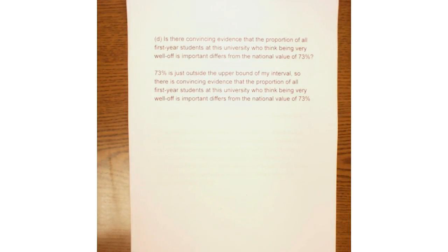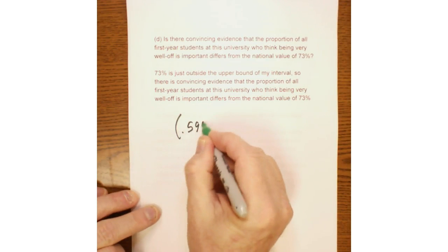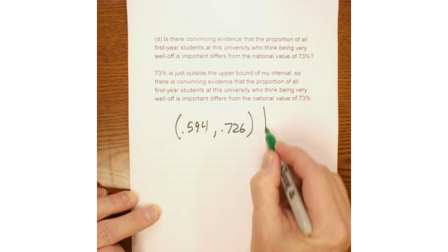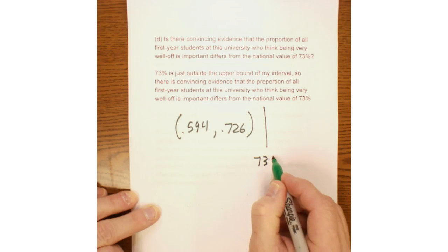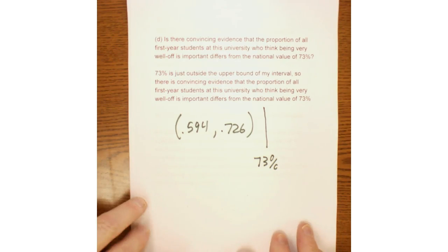Is there convincing evidence? Well, in our sample, going back to 0.594 and 0.726, 73% is just outside of the upper bound of our confidence interval. So since it's just outside our confidence interval, yes, there is convincing evidence that perhaps the true population proportion does differ from 73%.